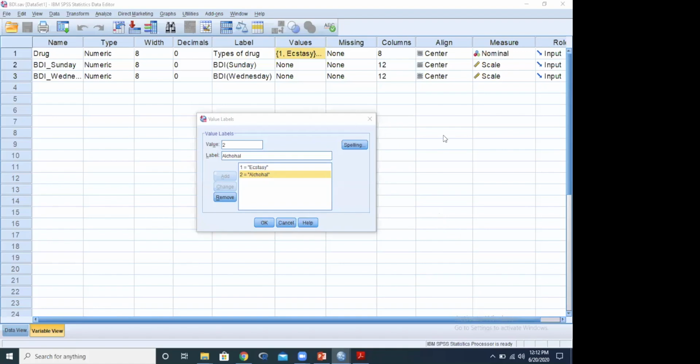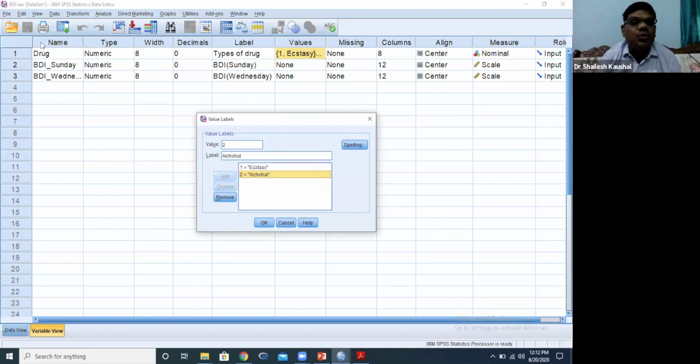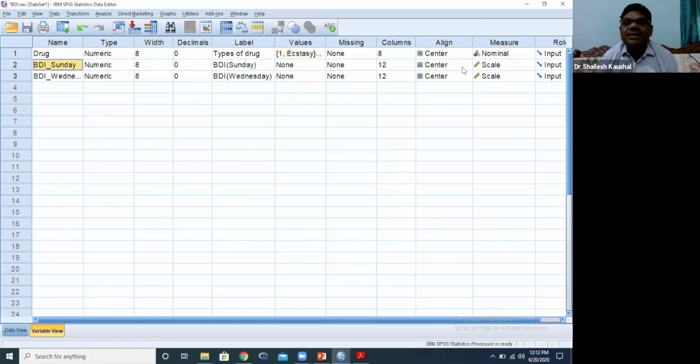Now, so we can check our question. There are two variables. One is the independent variable. There are two groups, coding one for the Ecstasy tablet and coding two for the alcohol group. And another variable is a scale variable, meaning score. The first question is nominal scale, and the second and third questions are ratio scale, meaning the data is continuous. Now this is our case study.